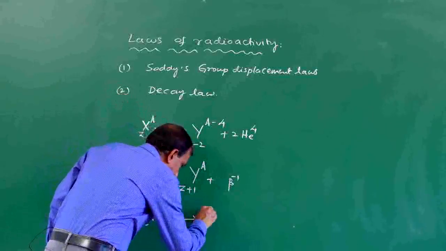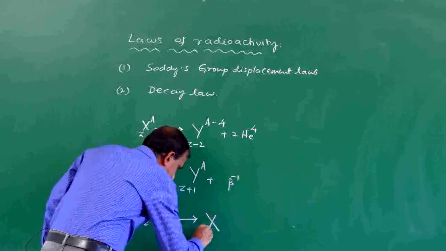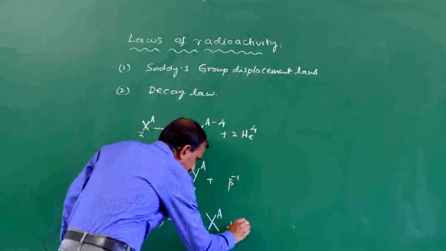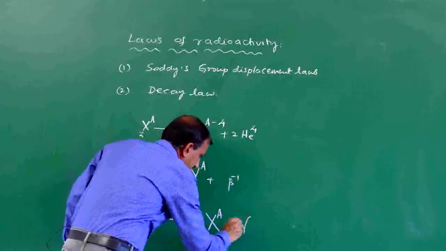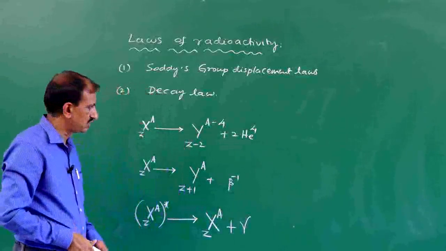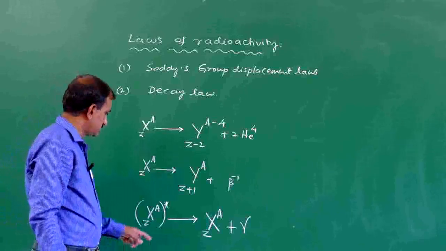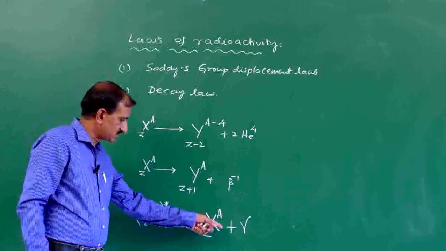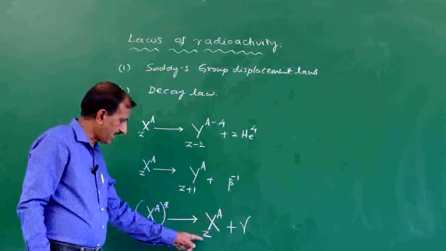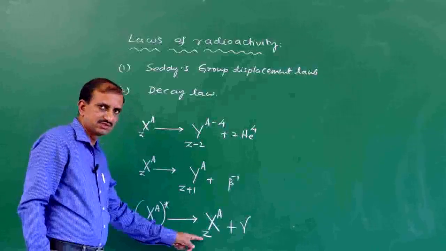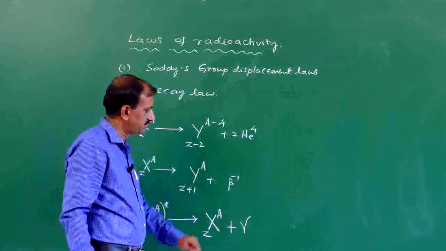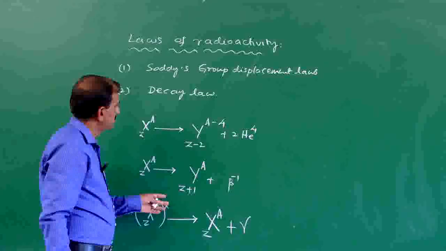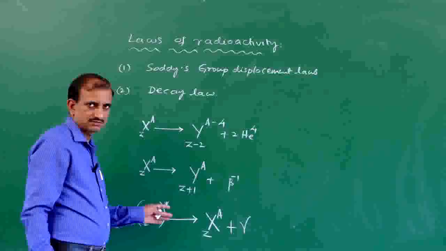This is the stable nucleus with the emission of gamma ray photons. So the excited nucleus comes to the ground state, and its mass number and atomic number do not change with the emission of the gamma ray photon. This is the general law of radioactivity.